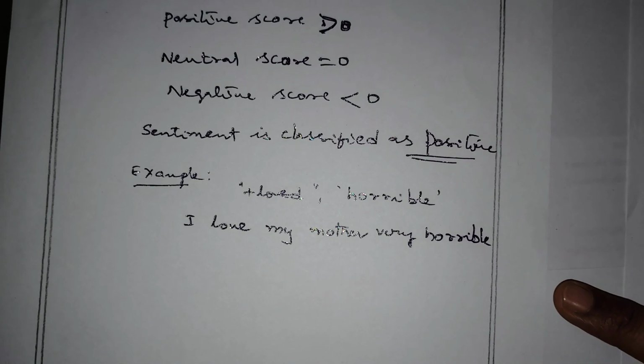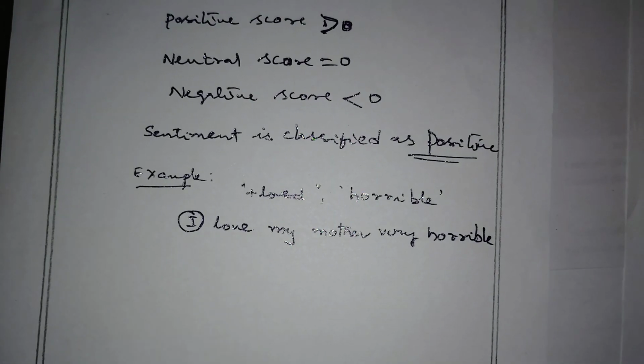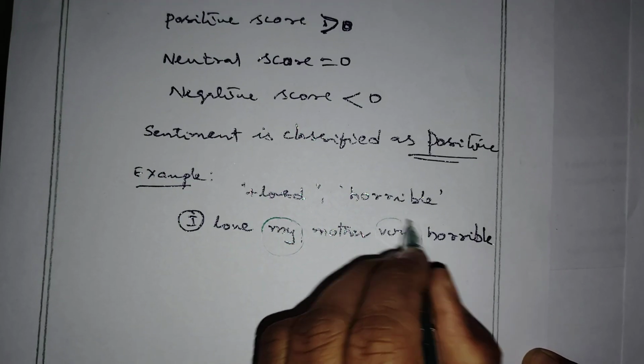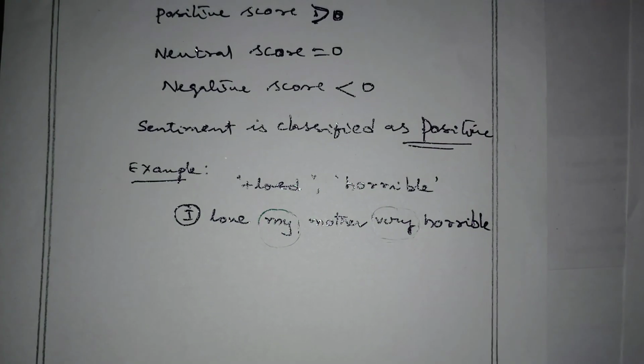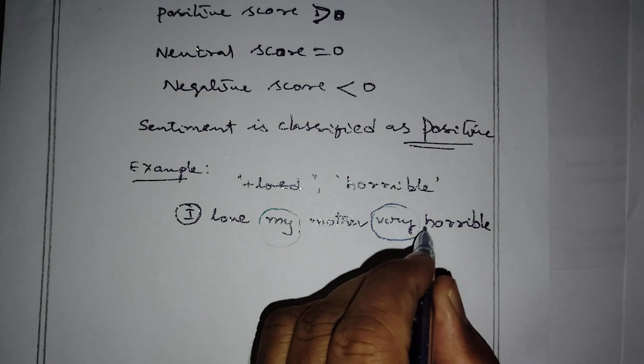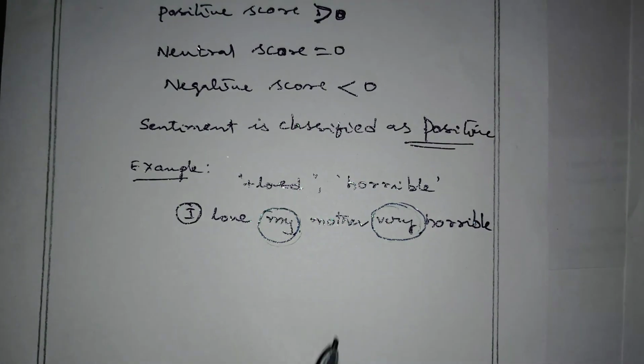What are the stop words? The stop words are I, my, very.